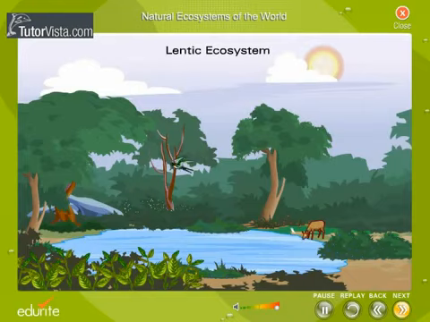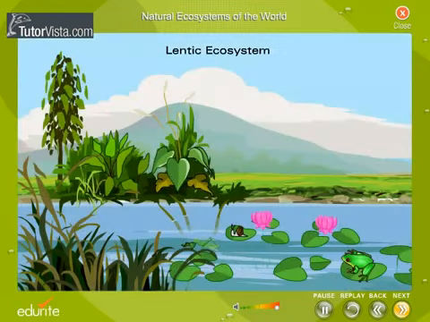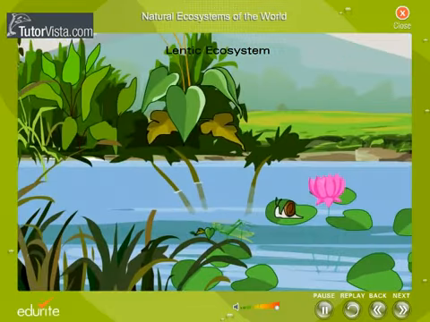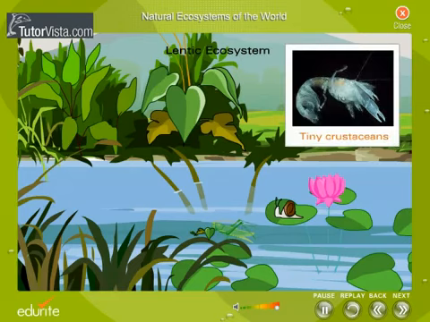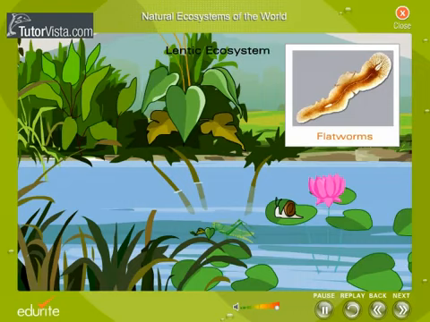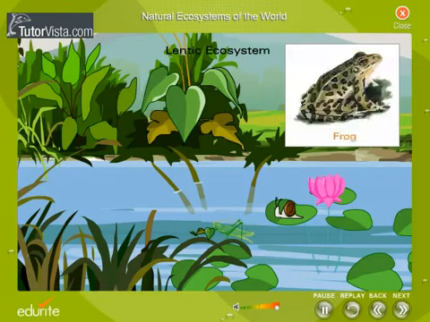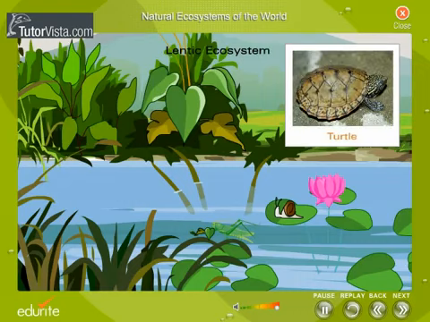You can easily recall a few examples. They are ponds, lakes, reservoirs, etc. Each of these is with its characteristic communities of organisms. Plants rooted to the bottom and algae attached to the plants and to any other solid substrate are the producers. The consumers include tiny crustaceans, flatworms, insect larvae, snails, frogs, fish, and turtles, etc.